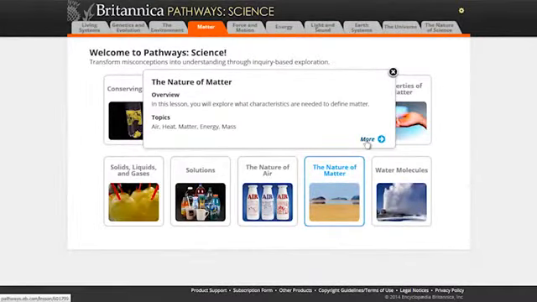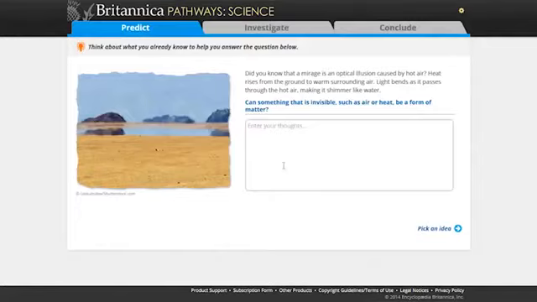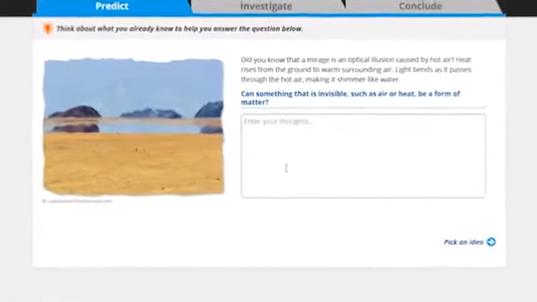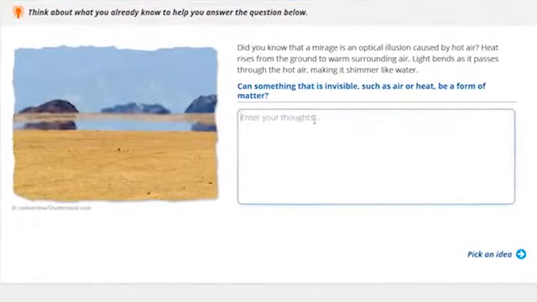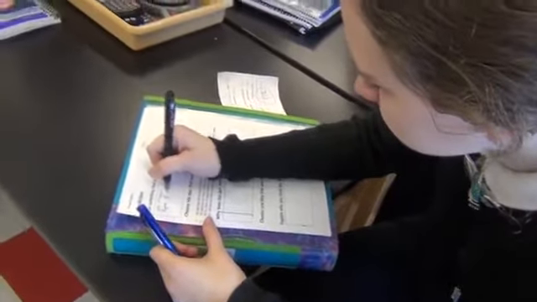And just to remind you, this opening question, we want you to write freely. This is a prediction. We don't expect you to know the answer for right now, but we do want you to gather as much information you have right now, just from prior knowledge, into your journals. A key question begins each Pathways lesson. In this case, can something that is invisible, such as air or heat, be a form of matter?